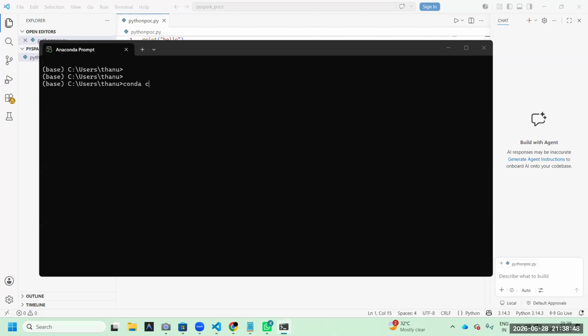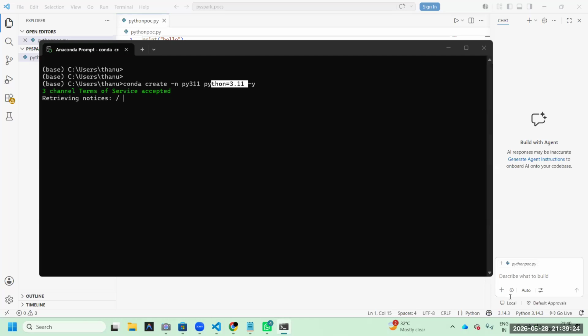conda create -n py311. Hyphen y is of course not required. So what is the meaning? You are creating one virtual environment, called py311. In that py311, you already install this Python version. That is the meaning.